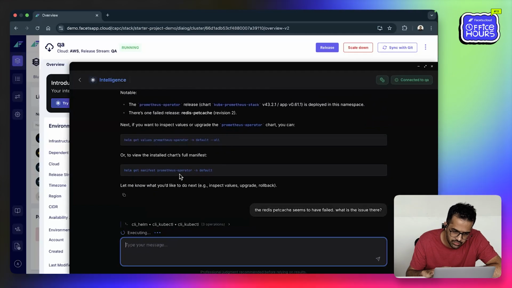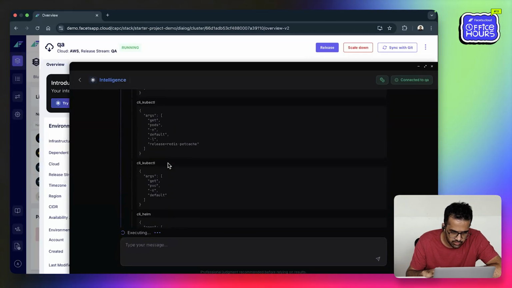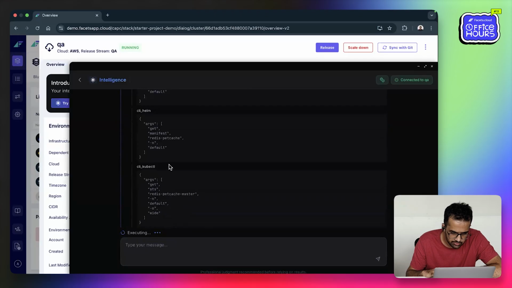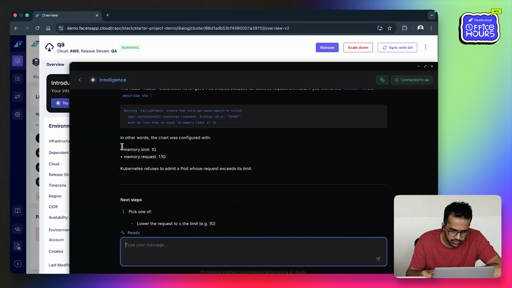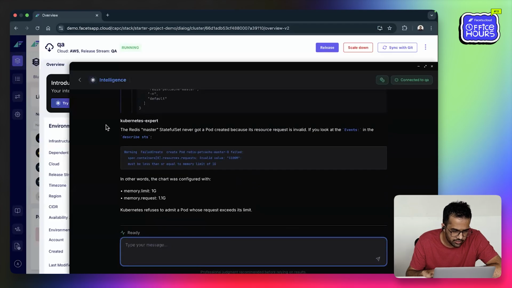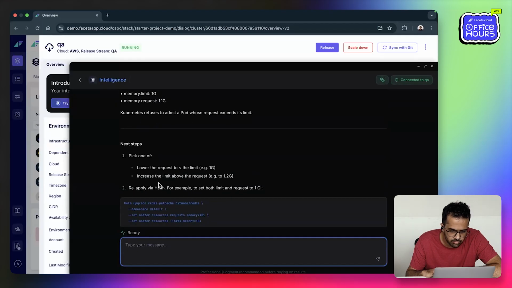So it has access to kubectl as well as Helm. It seems to be checking the pods, the PVC, the STS. Okay, right. So it seems the Redis was configured from our Facets UI with a request of 1.1 GB and a limit of 1 GB, and it refuses to admit a pod.